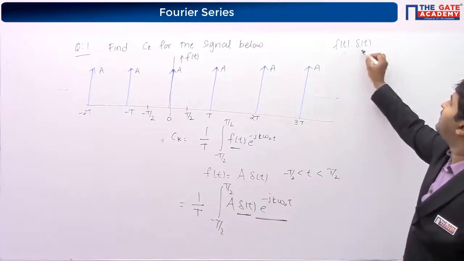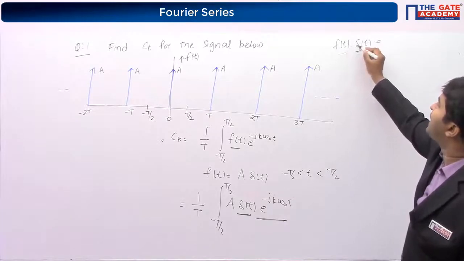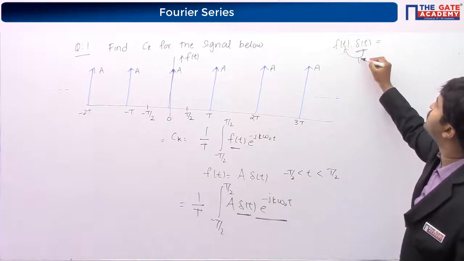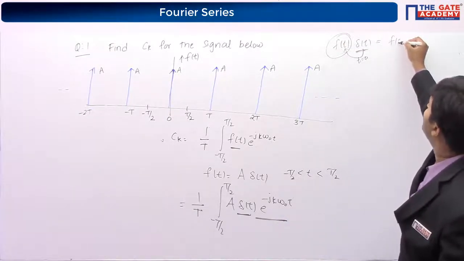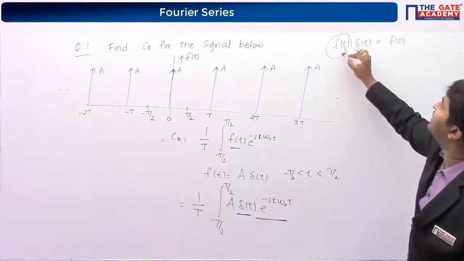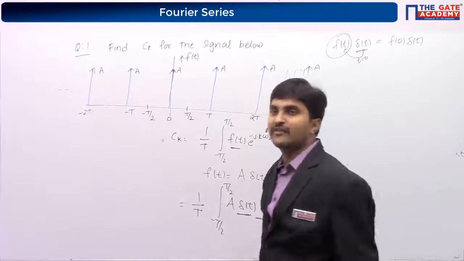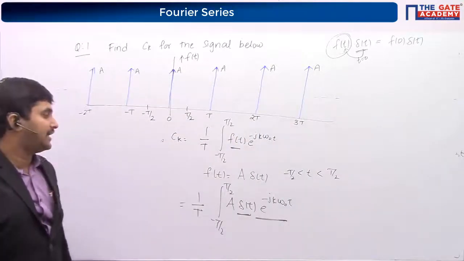f of t multiplied by delta of t. It's multiplication, it's not convolution. When you multiply, what will happen? The impulse is present at t equal to 0. So you will have a sample of the signal at t equal to 0 multiplied by the impulse itself. So it is f of 0 multiplied by delta of t.